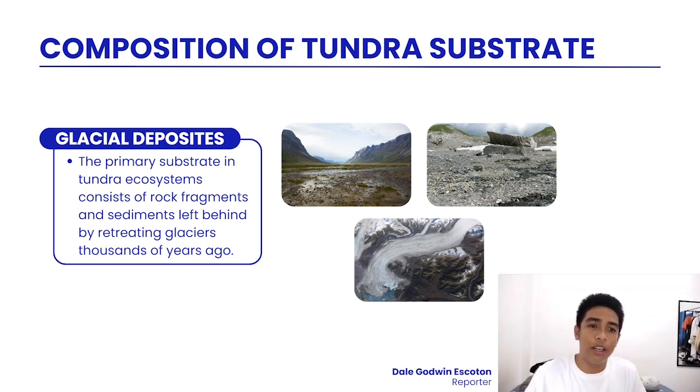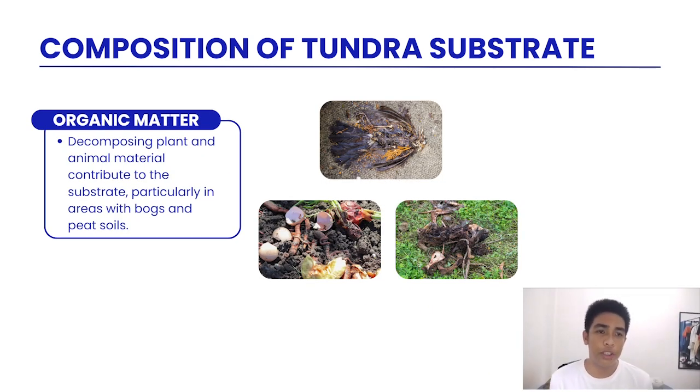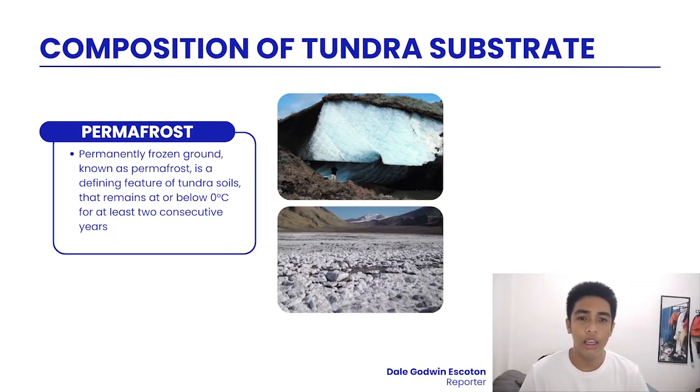First, the composition of tundra substrate: the glacial deposit, which is also considered a primary substrate in the tundra ecosystem. It consists of rock fragments and sediments left behind by retreating glaciers around the world. The next composition of the tundra substrate is the organic matter. It includes decomposing plant and animal material that contribute to the substrate, particularly in areas with bogs and peat soils. Another tundra substrate is the permafrost, or the permanently frozen ground. It is a defining feature of tundra soils that remain at or below 0 degrees Celsius for at least 2 consecutive years.